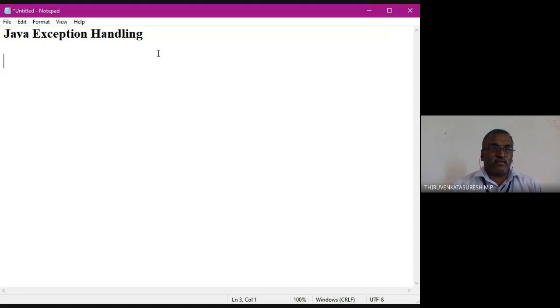One is checked exception. Another one is unchecked exception. Basically, there are two things that happen in the computer. One is compile time, another is run time. So what happens in the compile time is called checked exceptions.